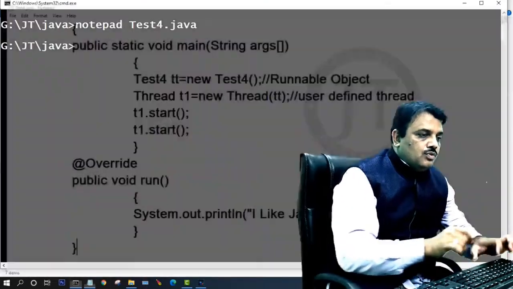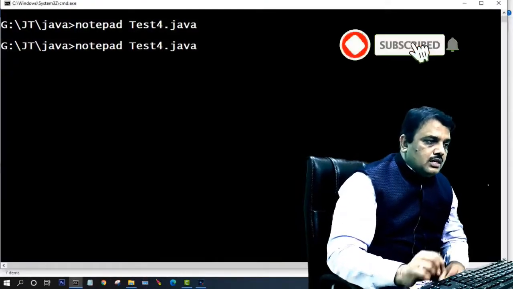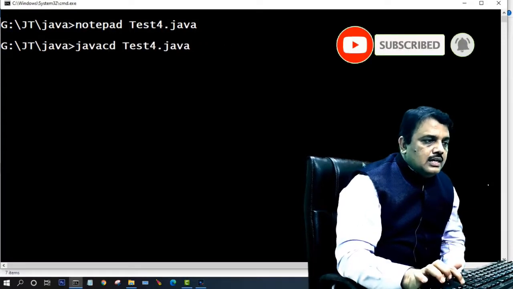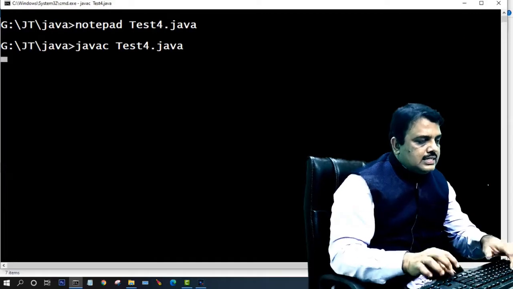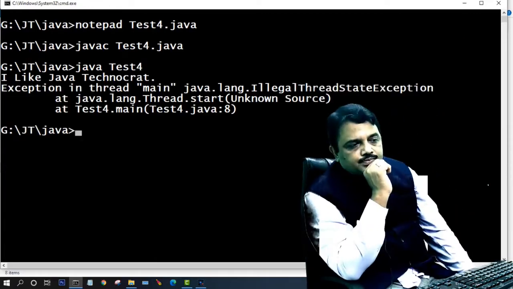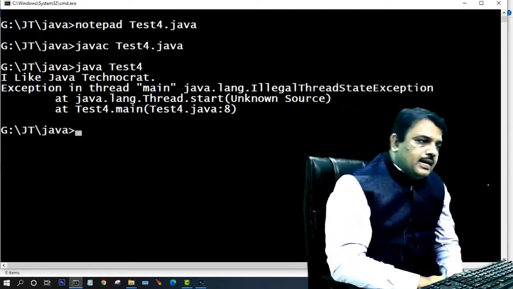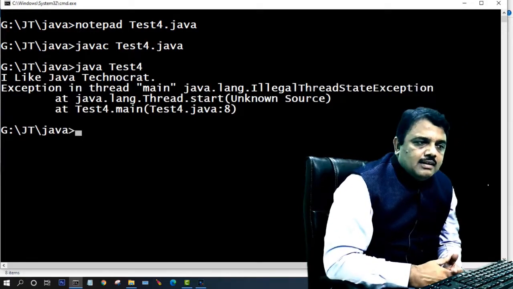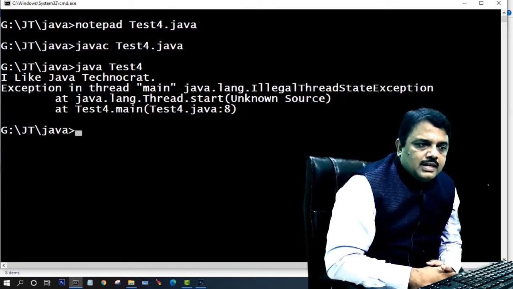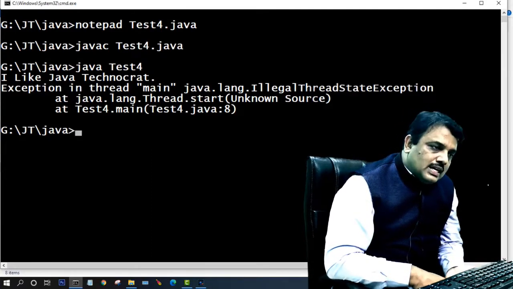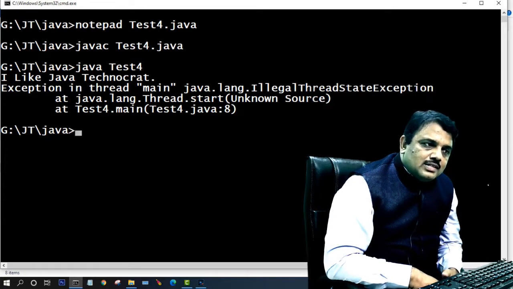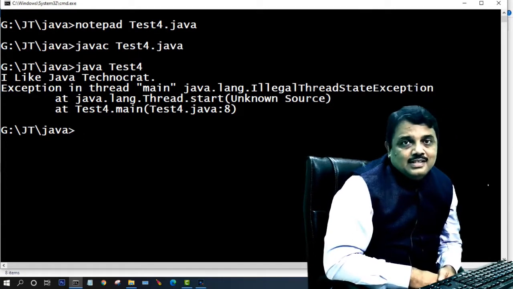Now, I just show you what actually happens. Here you see, javac, I just compile the code, then java with this code. What happens here? There you go. The first time it prints I like Java Technocrat, but the second time the program terminates by generating an IllegalThreadStateException. You know that IllegalThreadStateException is a class present in which package? java.lang. Because exception is also a class in Java.